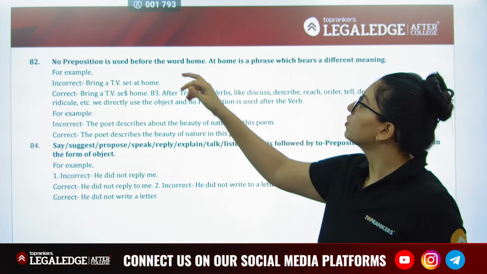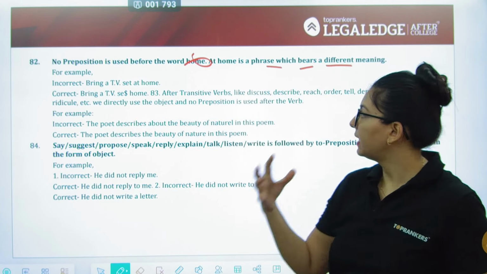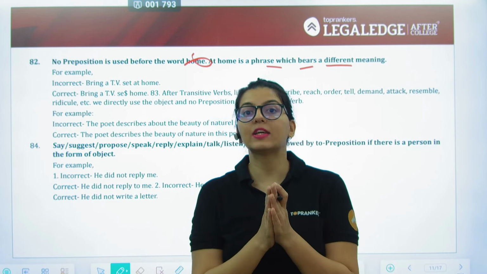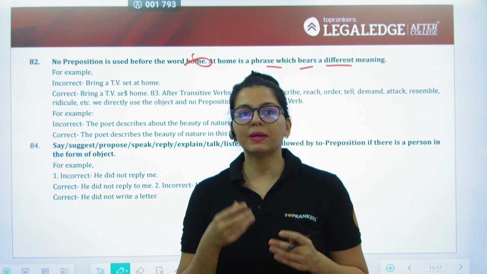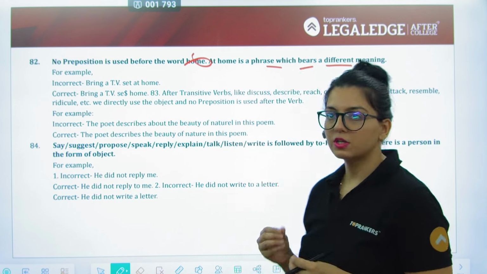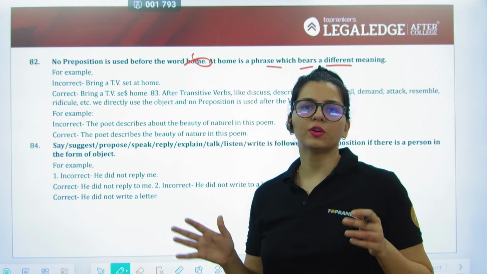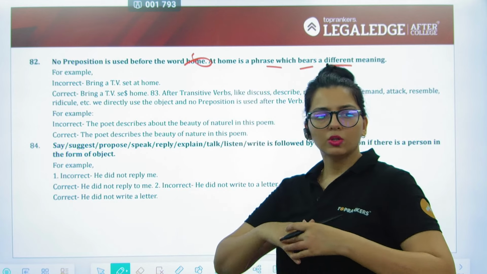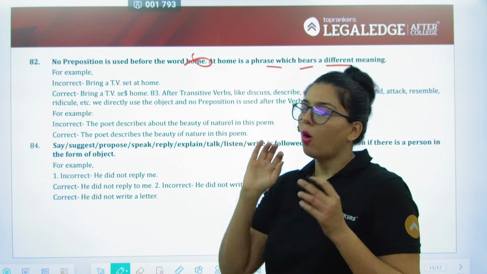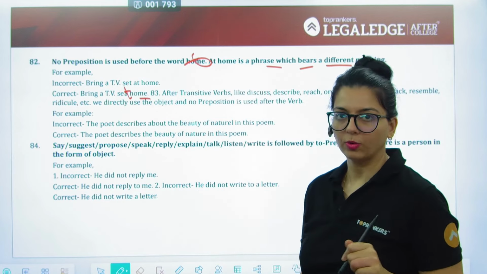No preposition is used before the word home. At home is a phrase which bears a very different meaning. So when a preposition is placed before a word, it is very likely to become a phrasal verb. So not every word always does the work of a preposition. Grammar always goes as per the usage, that is how we know. So bring a TV set at home is wrong. At home means when you're very comfortable, very cushioned in the kind of environment it is. So bring a TV set home. That's about it. We don't have to say at home at all.